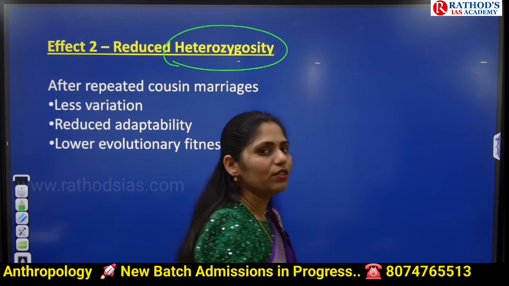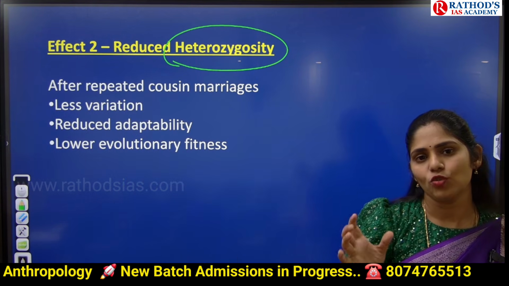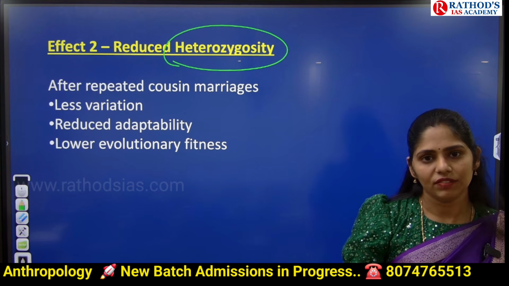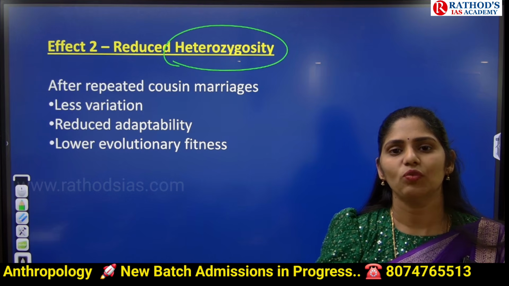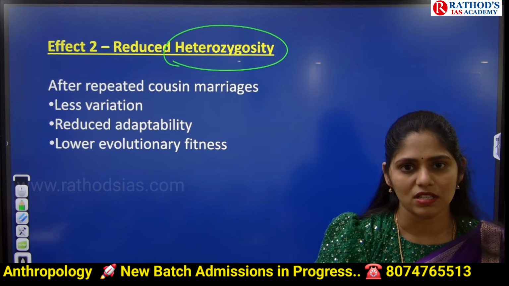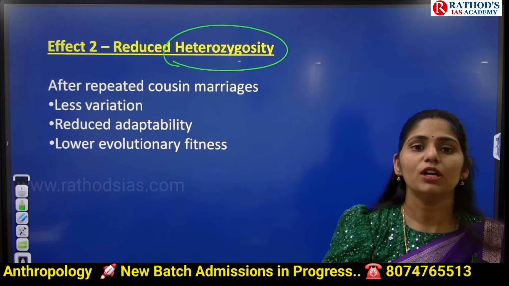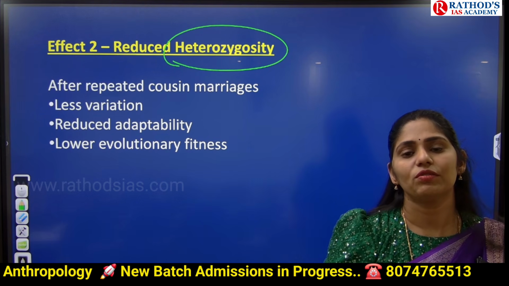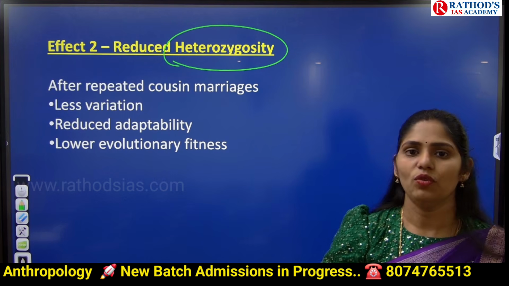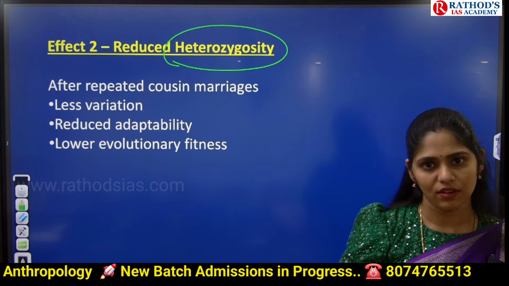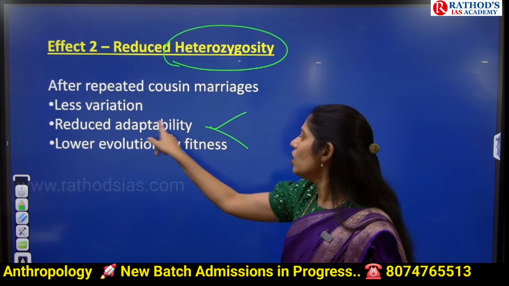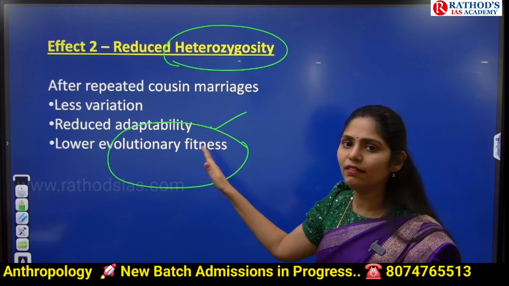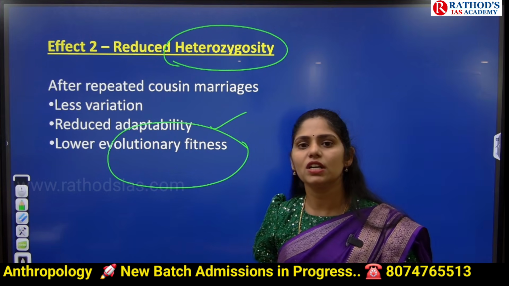So actually Darwin came up with a theory called the natural selection theory. What this natural selection theory says is, if the organism, that living being, is adapting more to the environment, there will be higher survival chances. If that organism is not able to adapt to the environment readily, then what happens? It will be wiped out, because only the fittest will survive in the environment. That is a theory given by Charles Darwin. So here, if there is reduced adaptability, obviously what happened? They will not be fit. This is causing lower evolutionary fitness. Because of this, the entire generation can be wiped out.